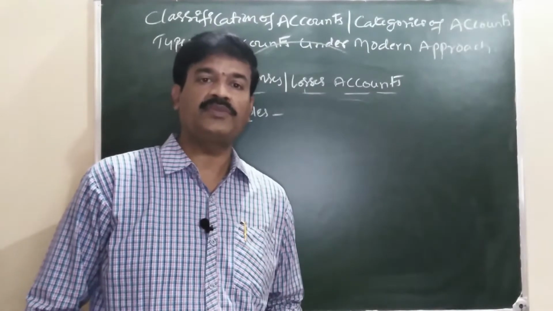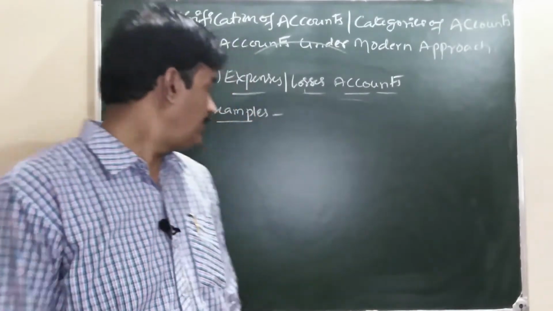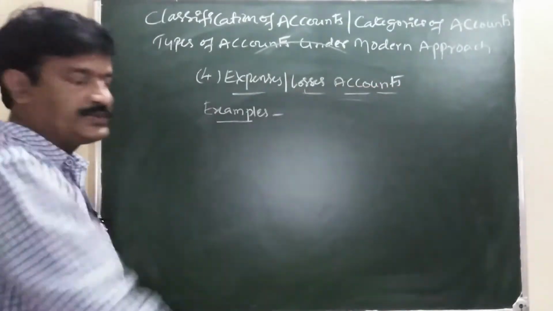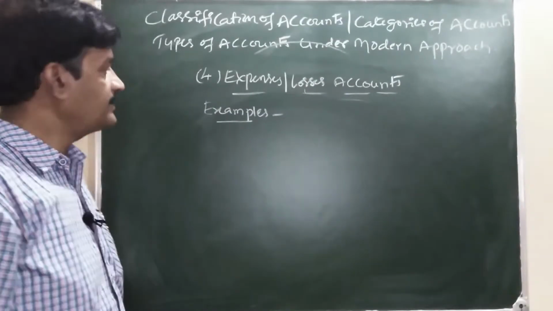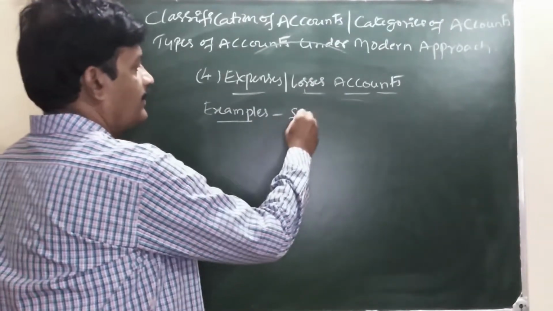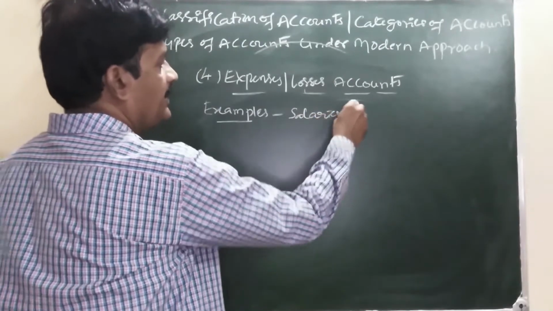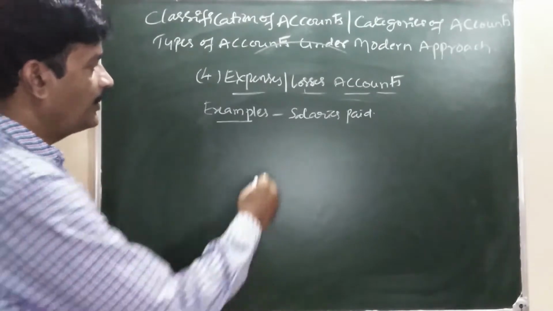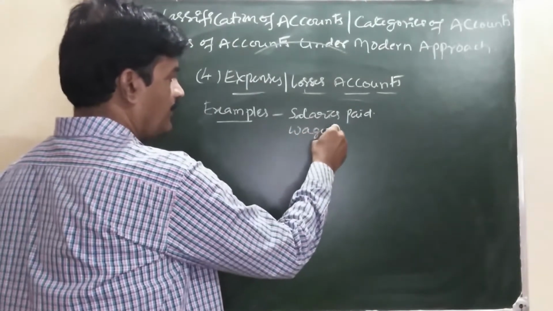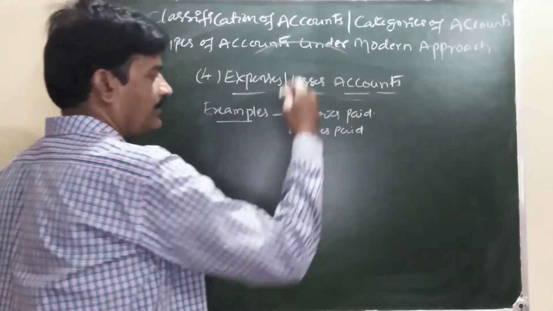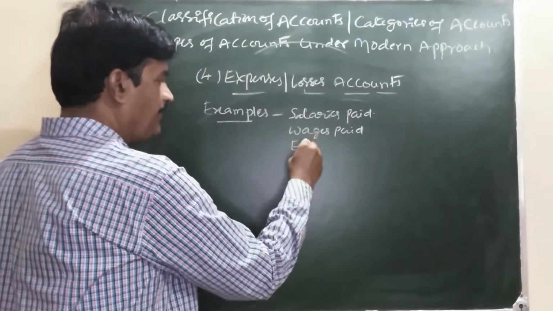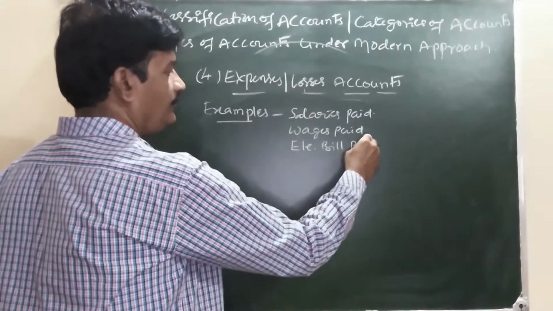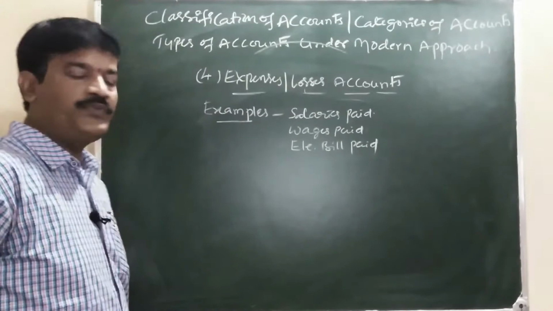I am continuing the previous video, that is, the previous topic. Now we are in expenses, losses account, examples. Salaries paid, the expenses, wages paid, electricity bill paid, telephone bill paid.